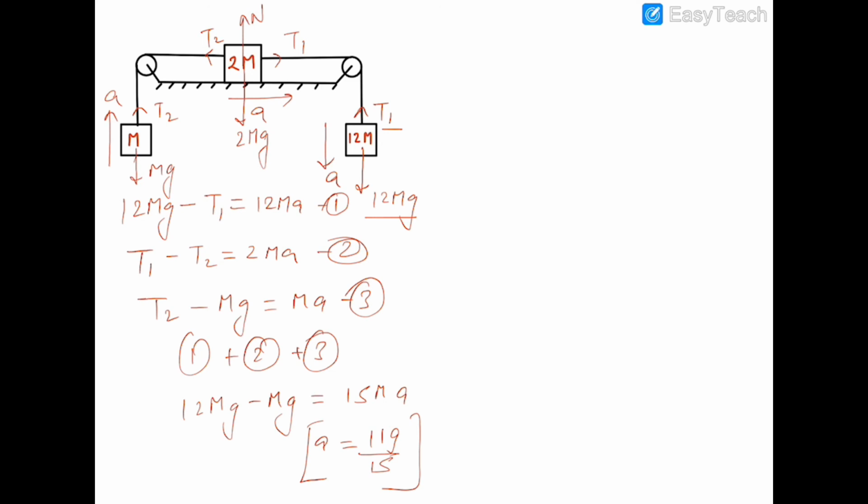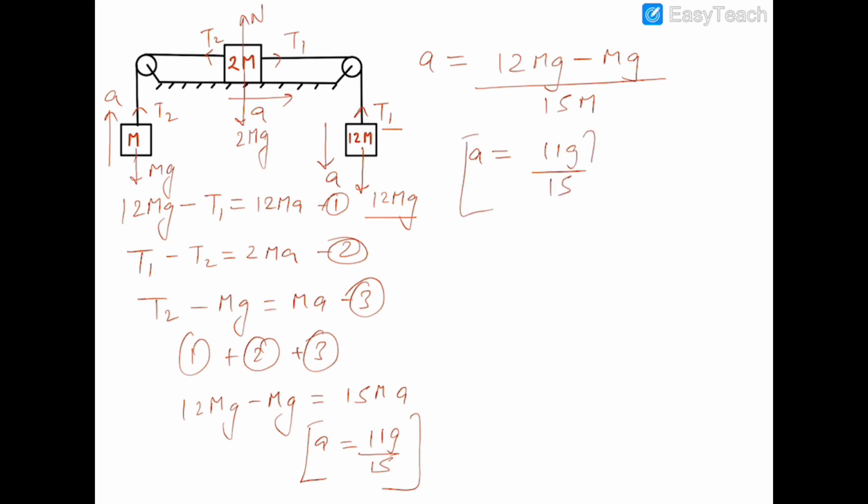So I can say that acceleration will be equal to 12mg minus mg, upon, as all three blocks are moving, the complete mass of the system. So it would be m plus 2m plus 12m, so it would be 15m. So a will be 11g by 15.